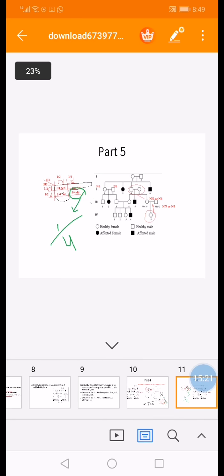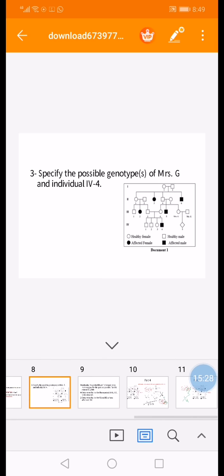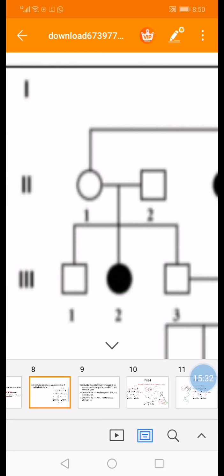Now what about part 5? In part 5 we're asked to determine the risk for 2-1 and 2-2 to have an affected child. 2-1 and 2-2 are both normal. So surely each one of those members should carry the capital N allele. Since they gave birth to a diseased child, they are both capital N small d. So in this case, I am able to write the accurate genotypes of the parents. So no need for the rule.